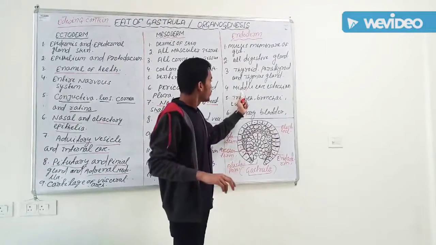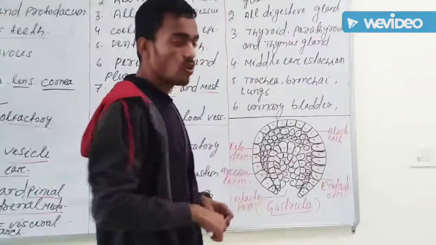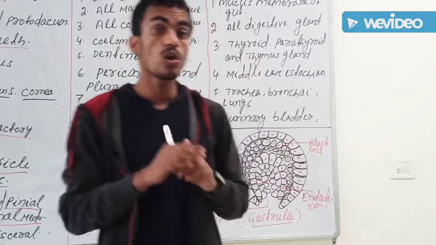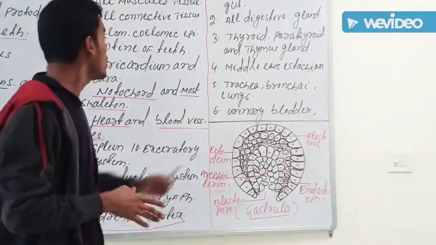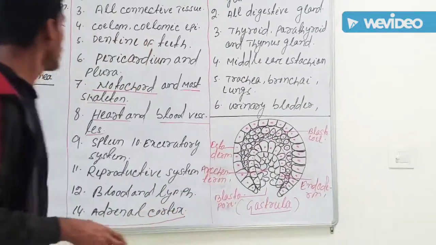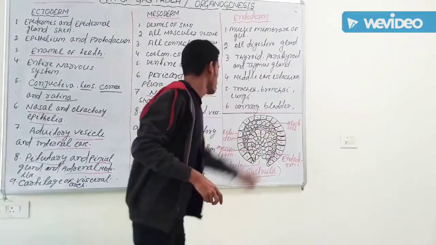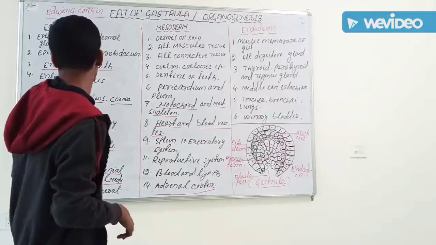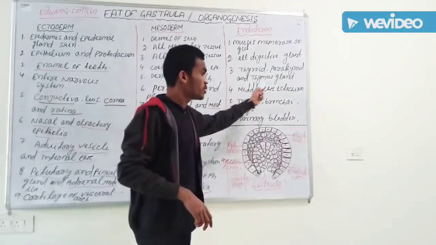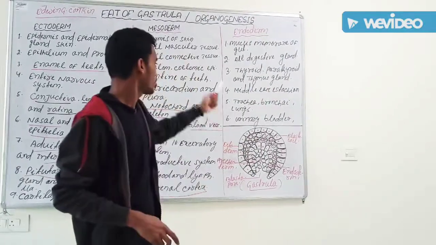Then the middle ear and eustachian tube. What about the ear? Not the whole ear comes from endoderm. Only the middle ear and eustachian tube, the other part is here. So the middle ear and eustachian tube come from endoderm.